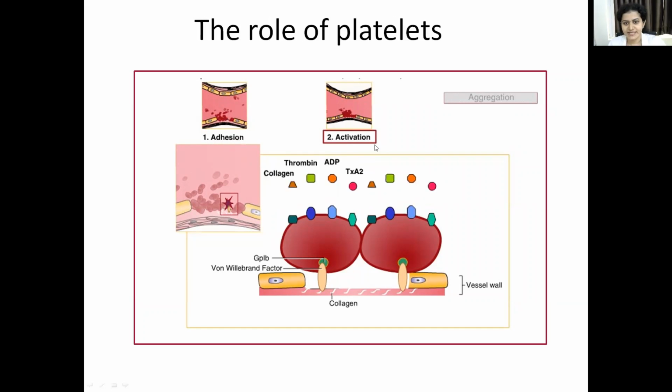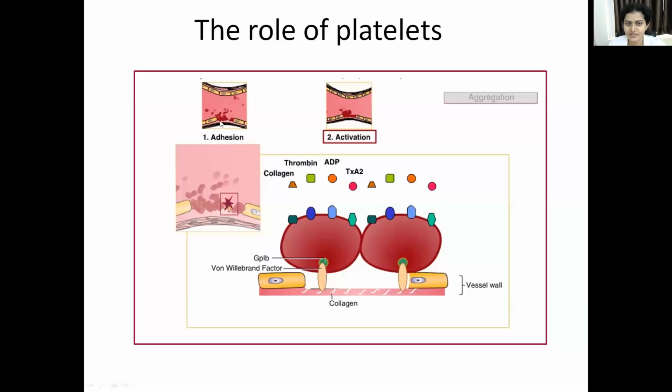As I told you, the platelet outer membrane has many receptors, including glycoprotein 1b receptors and von Willebrand factor, and other receptors like factor 2, ADP, thromboxane A2, and collagen.